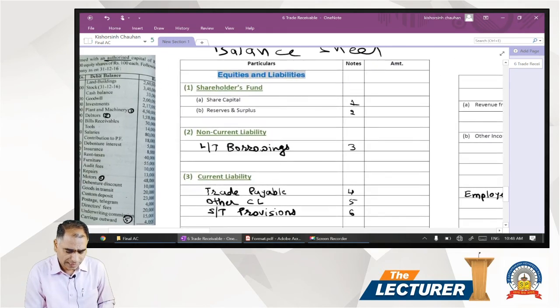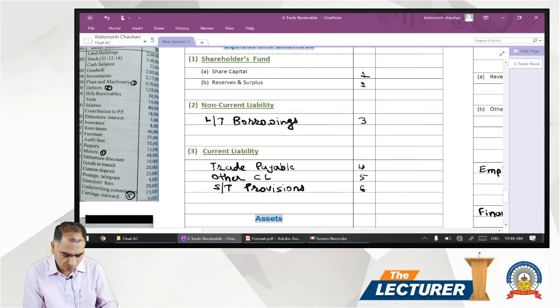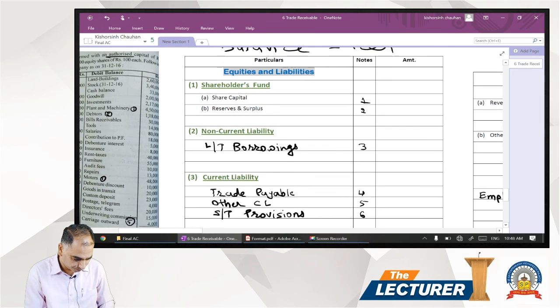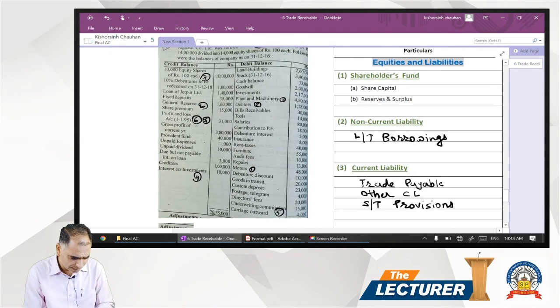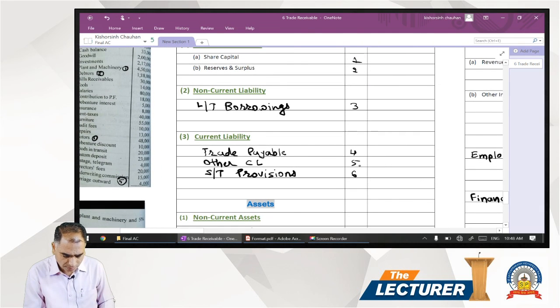So we have a balance sheet, and we have a note for the share capital, then notes for the reserves and surplus, and one note for the debenture. If you see in the balance sheet there is a 10% debenture, so we have a long-term borrowing section, trade payable, other current liability, and short-term provision. So we have a detailed note for these items.